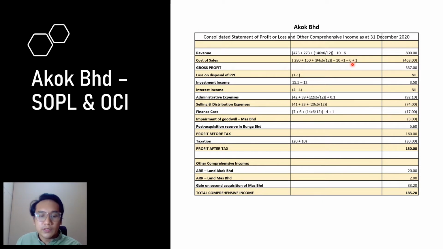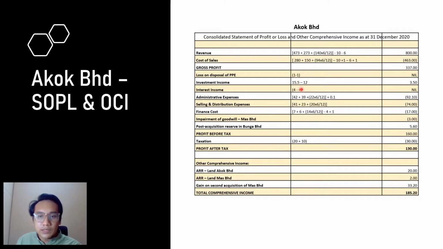We times 2 over 3, because it is the remaining goods that Tanjung holds. Based on the loss on disposal of PPE, 1 million, because of the disposal of equipment to MAS Berhad, there is an unrealized loss. That is why we minus 1 million to eliminate, because AKBAR sold to MAS.